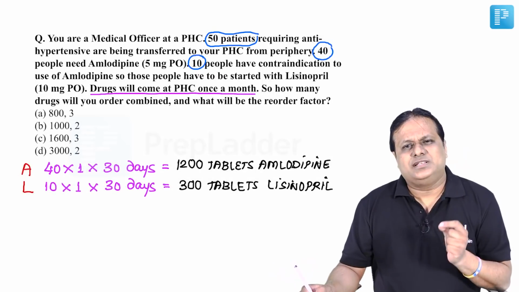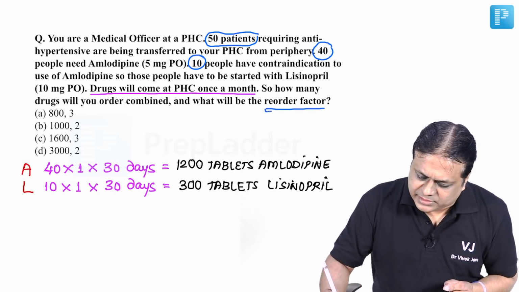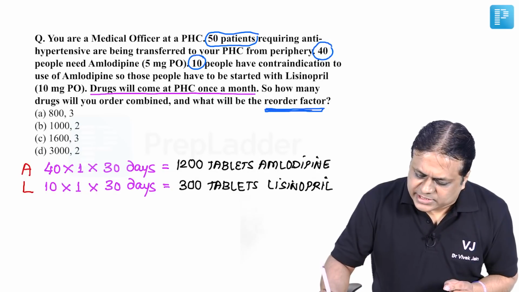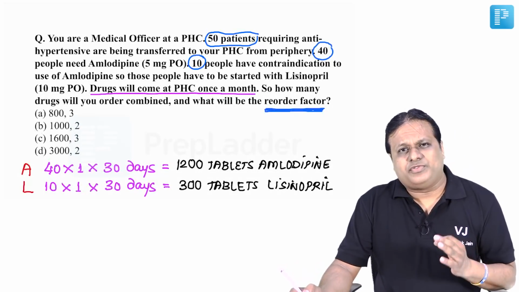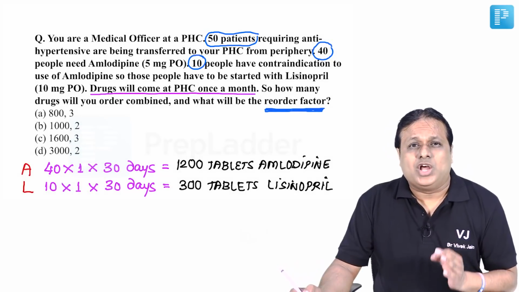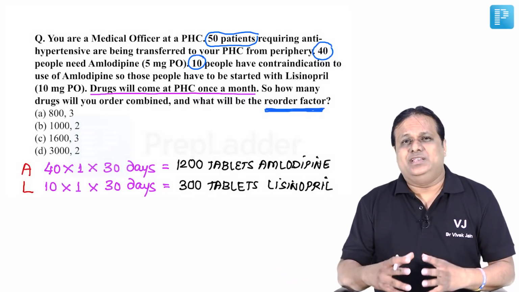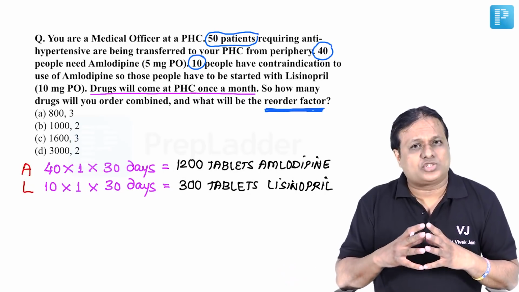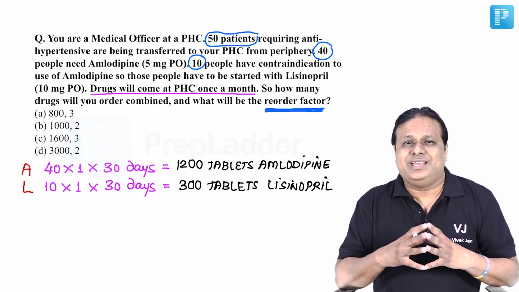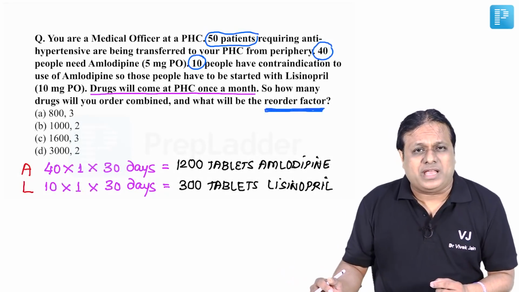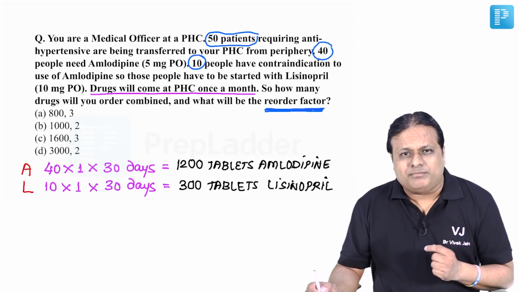Now friends, the key important thing in this question is the reorder factor. What exactly do you understand by reorder factor? This reorder factor helps us calculate how much of each item we actually need to order. We have to maintain a proper stock, but we also have to keep a buffer so that there is no running out of supply for any drug during that period.